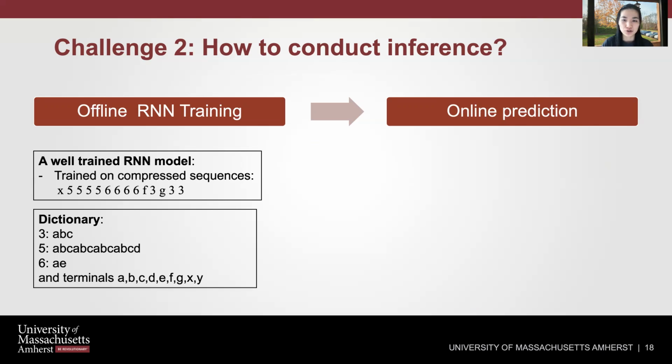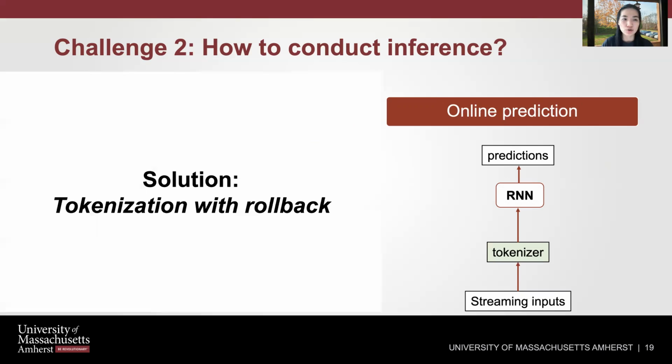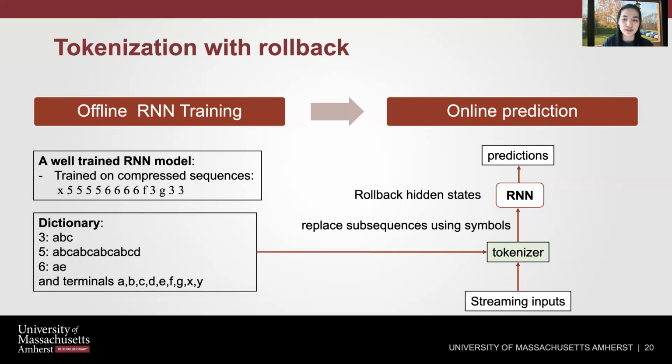The next challenge is how to conduct online inference given that the streaming inputs are not compressed at all. Our solution is tokenization with rollback. Essentially, the basic idea of tokenization is to replace subsequences of events in the streaming inputs using symbols in the dictionary, while rollback tries to fix the problem caused by the nearsighted property of tokenization. It will roll back hidden states of the RNN to undo the state changes when necessary.